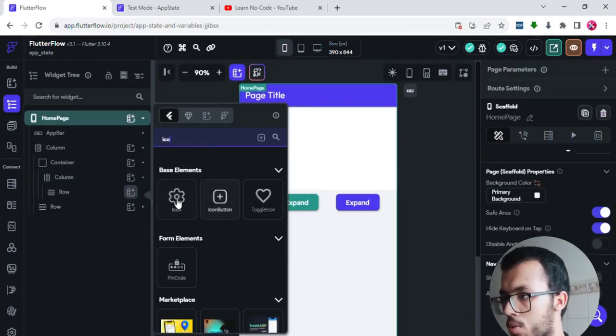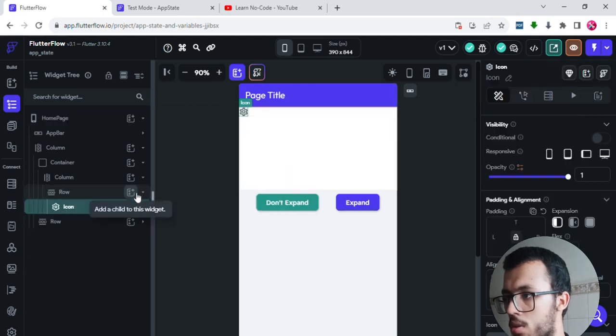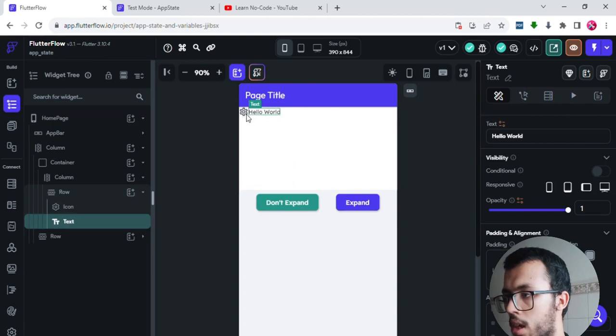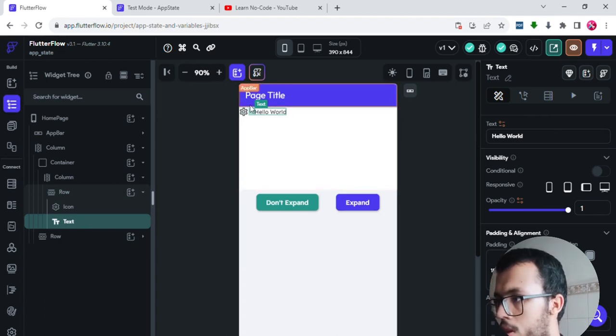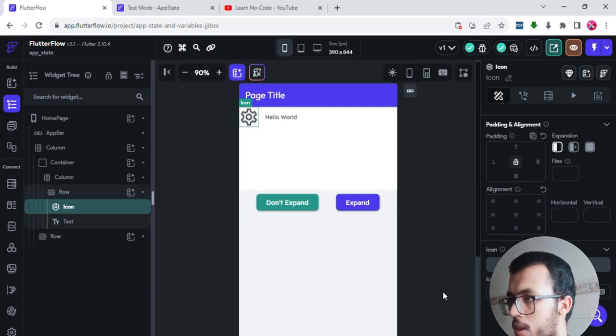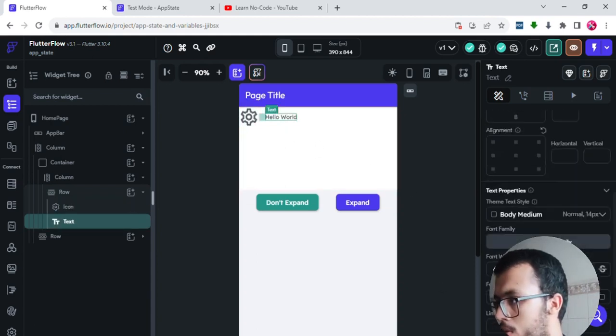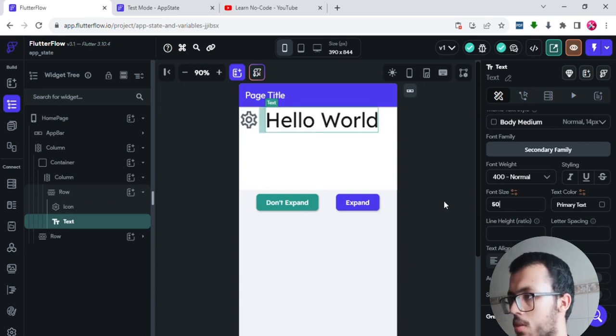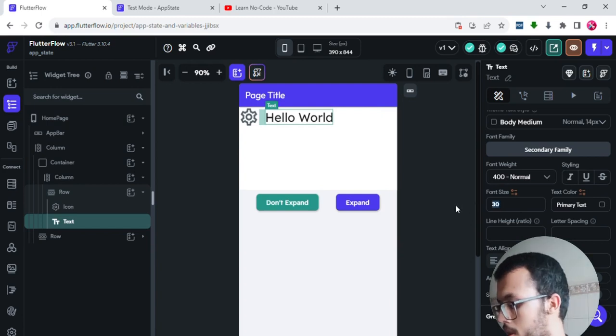Actually you have two kinds of icons, but I will choose this one because it's not a button, it's not clickable, but this one is clickable. So we only need this one, and also we need to add a text. This is our first row, and we want to take the text away from this. So we are going to add a padding. So we are going to add 50, for example, and we want to make this icon a little bit bigger. So I want to make it, for example, 50, and this one too I want to make a little bit bigger, so 50 as well. So it's too big, so I will add 30. So maybe I'll use 40 or 35.